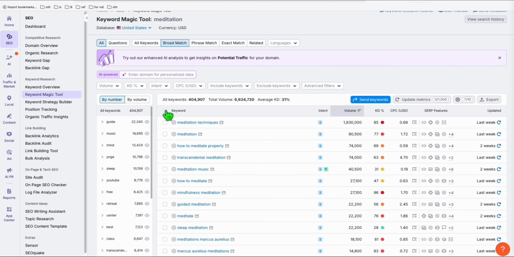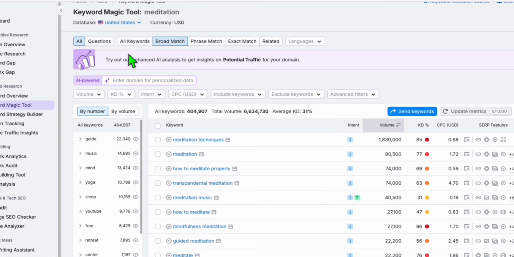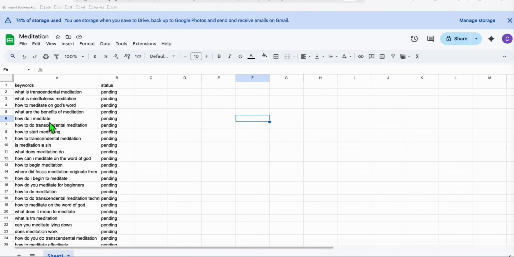You just need to copy the keywords here. So let me correctly get some good keywords. So let me do the questions. So here are the questions that we got from SEMrush. Make sure you review the keywords here. Remove those keywords that don't make sense. So spend some time reviewing the keywords to ensure there's no duplicate. Ask your VA or if you have assistant so that your keywords will be filtered. Now for this, let's assume that we already did that task and we will run the automation.